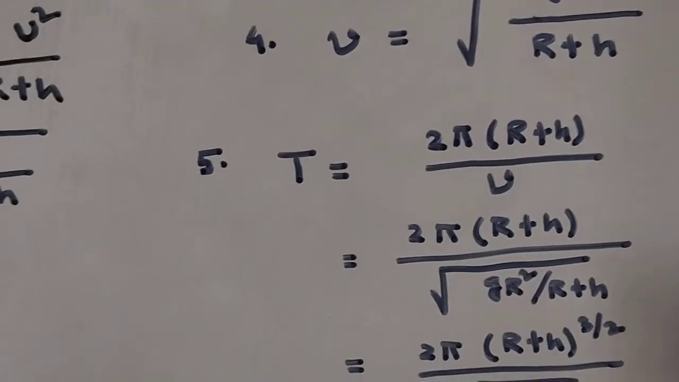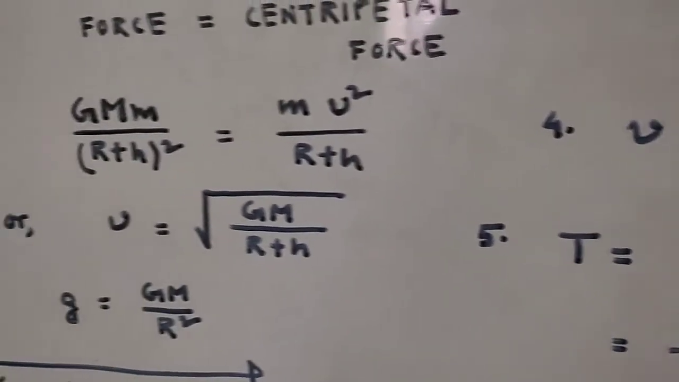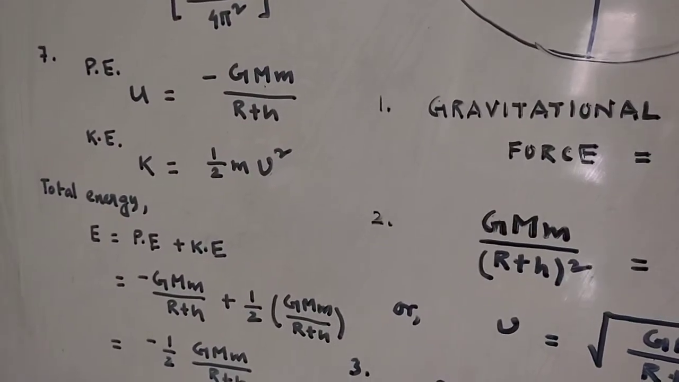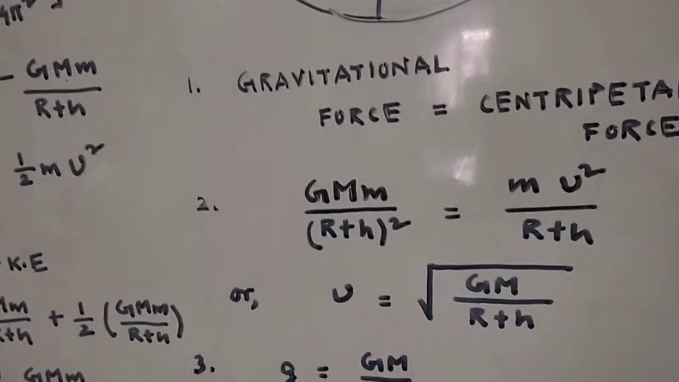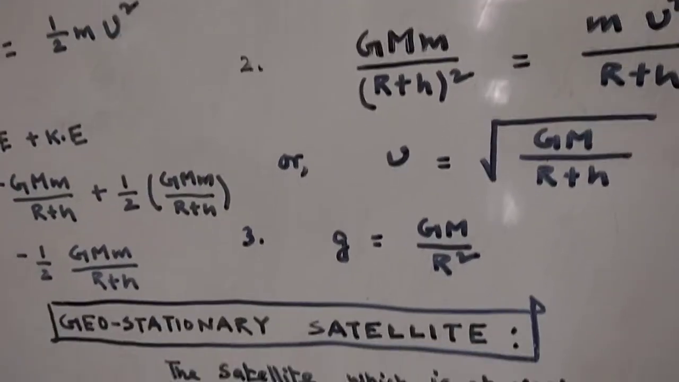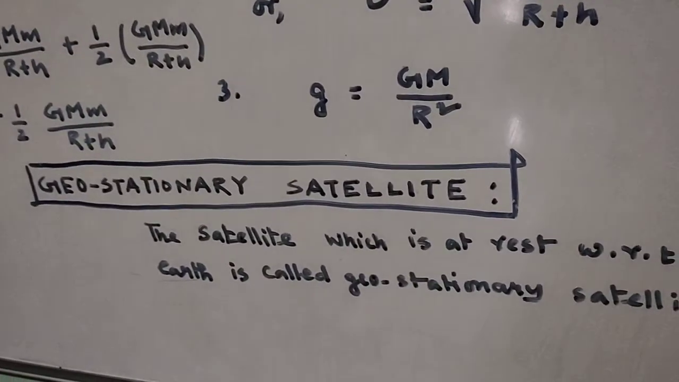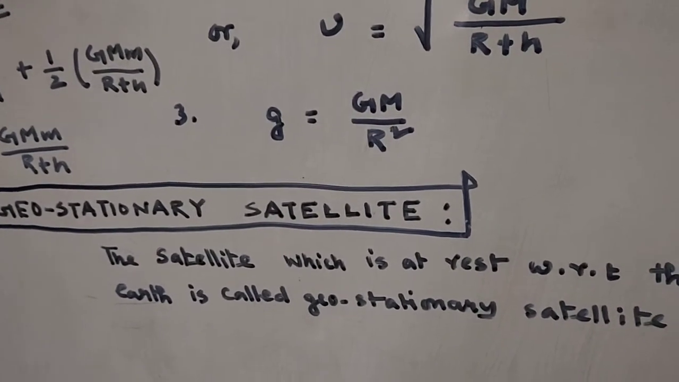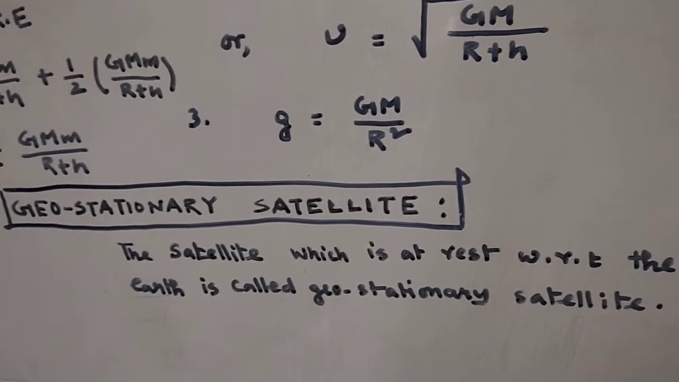So probably you will get a numerical. What you have to do is simply substitute the values in the specific formula to get the result. Now the most commonly used satellite is the geostationary satellite. All the satellites which we use are nothing but geostationary satellites.